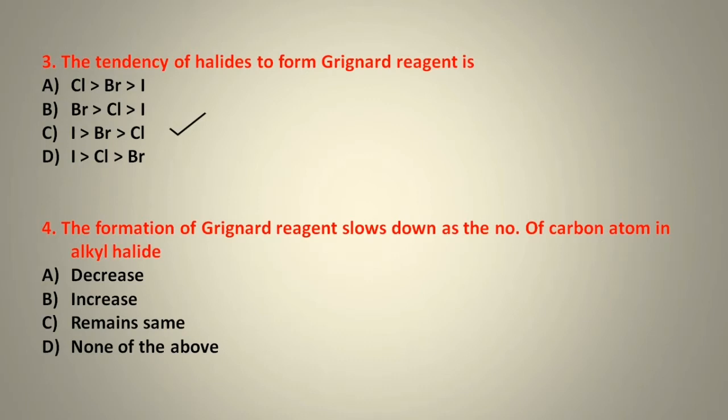The formation of Grignard reagent slows down as the number of carbon atoms in alkyl halide decrease, increase, remains same, none of the above. So the correct option will be option number B, increase, and the formation of Grignard reagent slows down because of the steric hindrance due to the more number of carbon atoms on alkyl halide. So the correct option will be option number B.